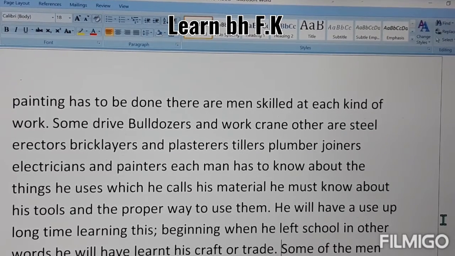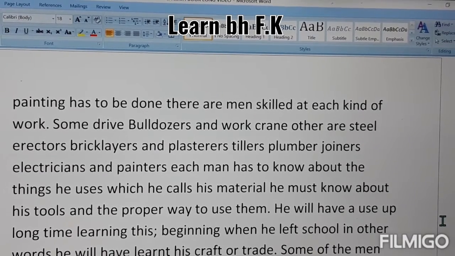Beginning when he left school. In other words, he will have learned his craft or trade. After they left school, they learned the things of the craft, meaning the skills for doing the work.